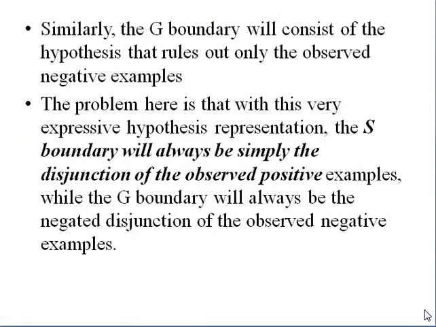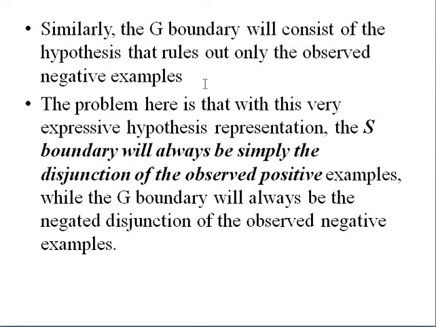Second, to represent the negative examples, it is using the G boundary only. Similarly, the G boundary will consist of the hypothesis that rules out only the observed negative examples. Here also it is using the same disjunction relation between the two or more negative examples.